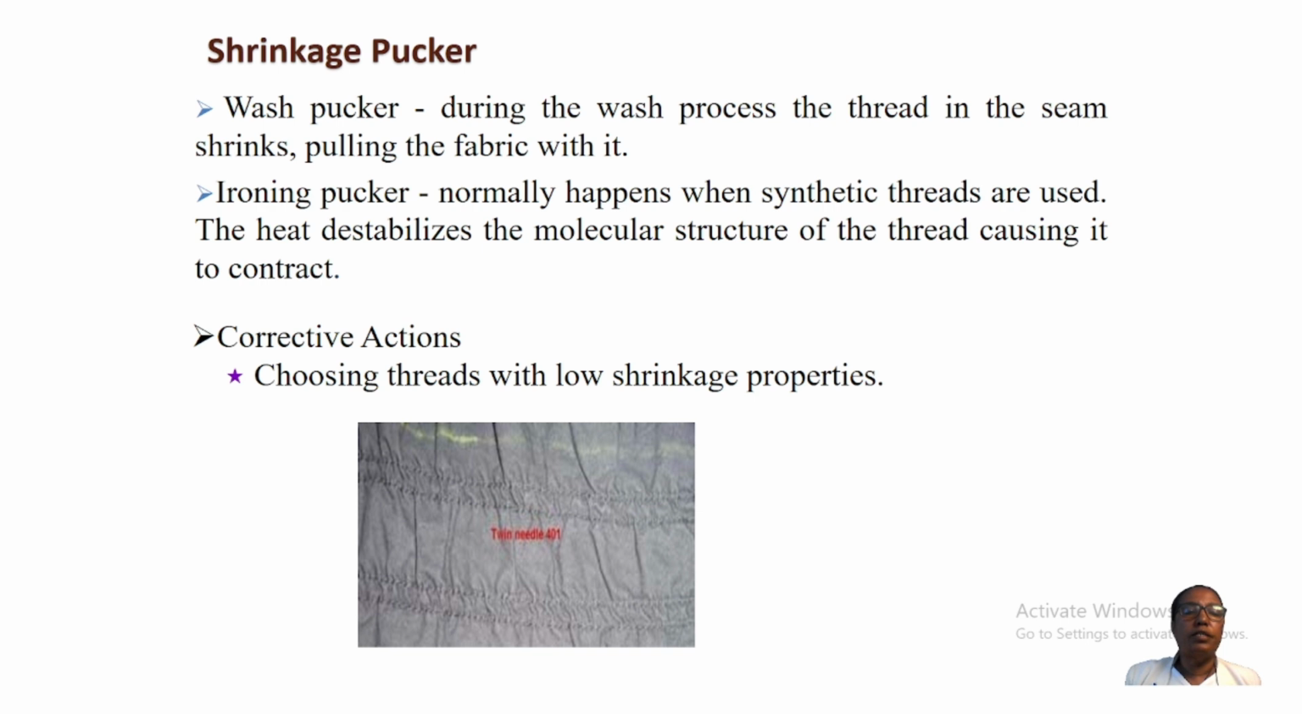Another one is ironing puckering. It normally happens when synthetic threads are used. The heat destabilizes the molecular structure of the thread, causing it to contract. Most of the time, synthetic fibers easily melt at high temperature. So at the time of ironing, ironing puckering can occur when synthetic threads are used in sewing.